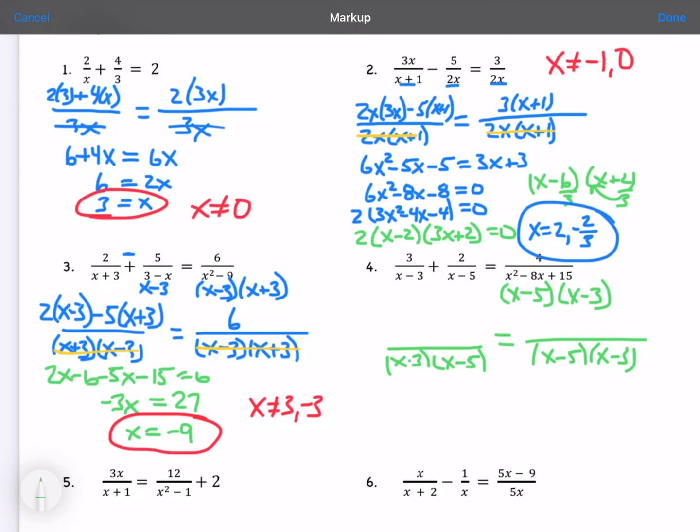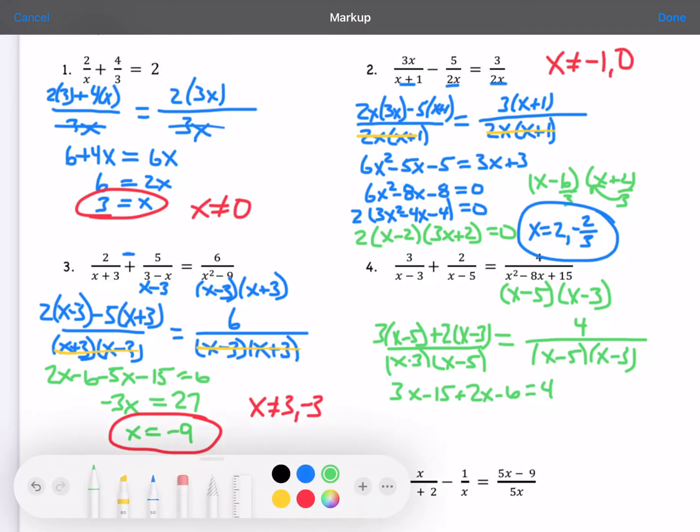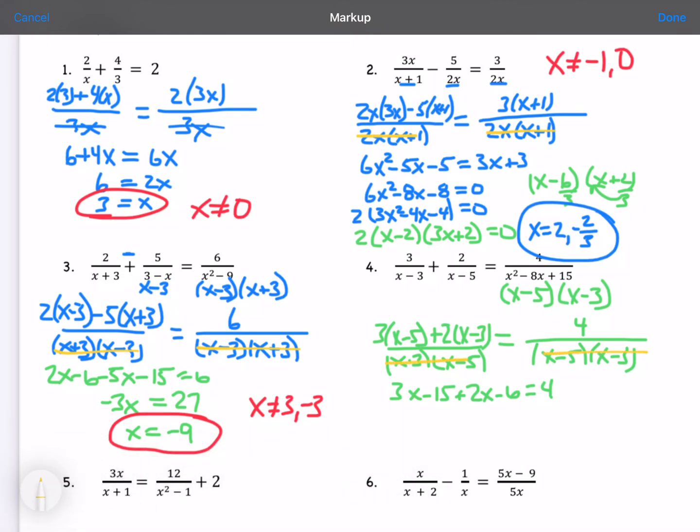So that means we don't need to multiply the 4 by anything. The 3 goes by x minus 5, we multiply it, and the 2 times x minus 3. So we end up with 3x minus 15 plus 2x minus 6 equals 4, because the denominators cancel out.